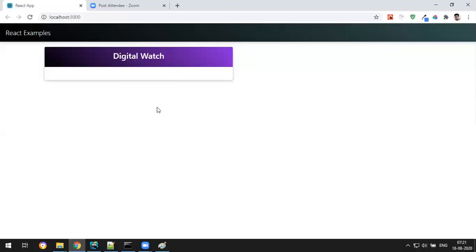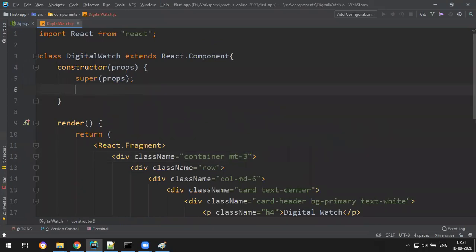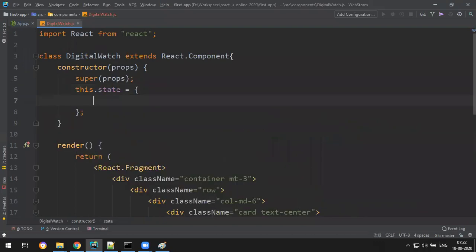Inside I want to display the current time. So the current time you want to display, that data must come from the state. So let me go here and write a state. this.state is equal to an object, inside currentTime is equal to new Date, sorry, it's not is equal to, it's an object.